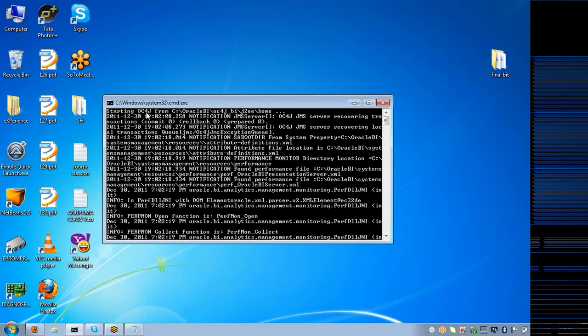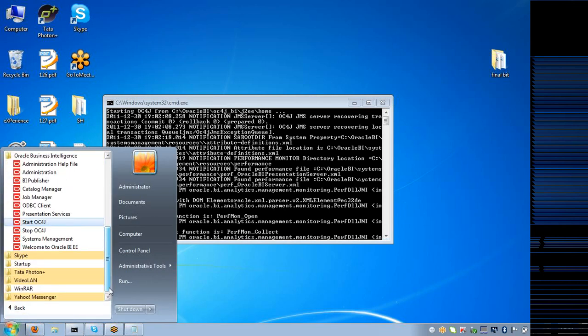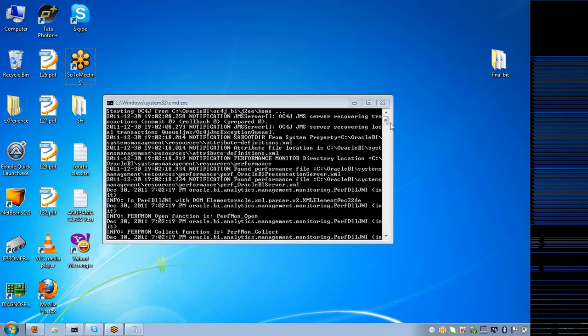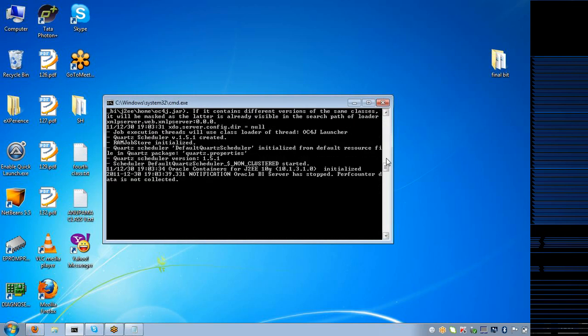You see this server here in your business intelligence folder. It automatically starts, and after starting, it says initialized. Initialized means you are now ready to work with your OBA application.